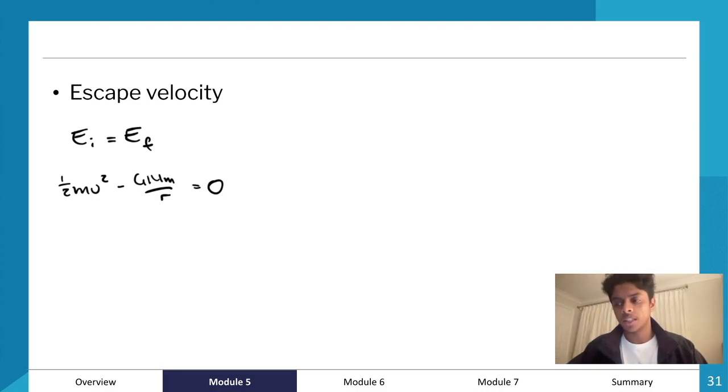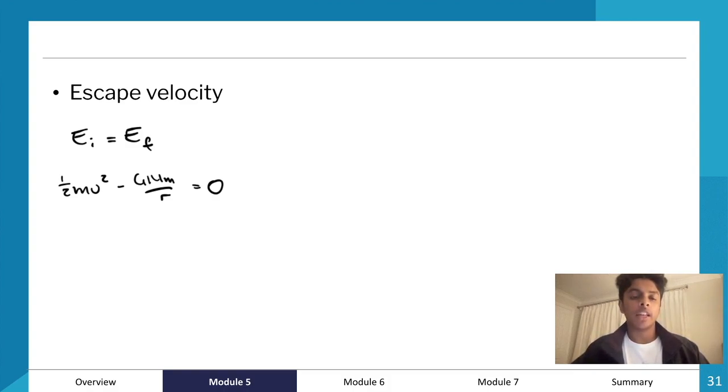So half mv squared is equal to 0. In the same way, we can say GPE is also equal to 0, because when we've escaped the gravitational potential field, we have reached that point infinitely far away, where GPE equals 0. So now our final E is equal to 0.